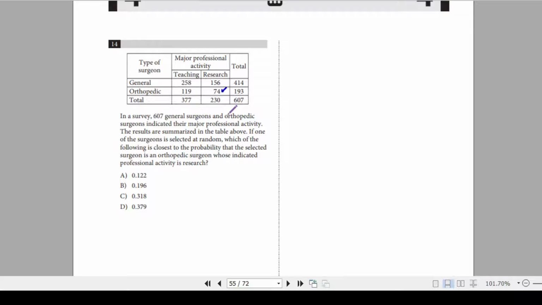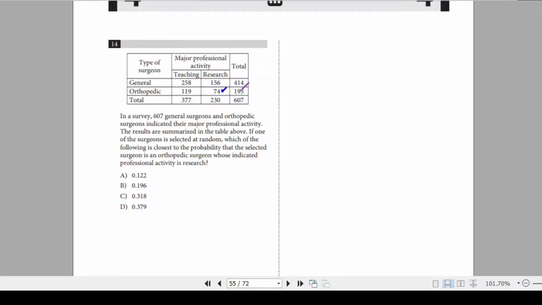So we have to find out that if we select from all the surgeons, from 607, not only from orthopedics. See, the question indicates one of the surgeons is selected, not one of the orthopedics. Because sometimes what students do, they divide this 74 by this 193, because they think that we have to find out the probability of a research surgeon from orthopedics.